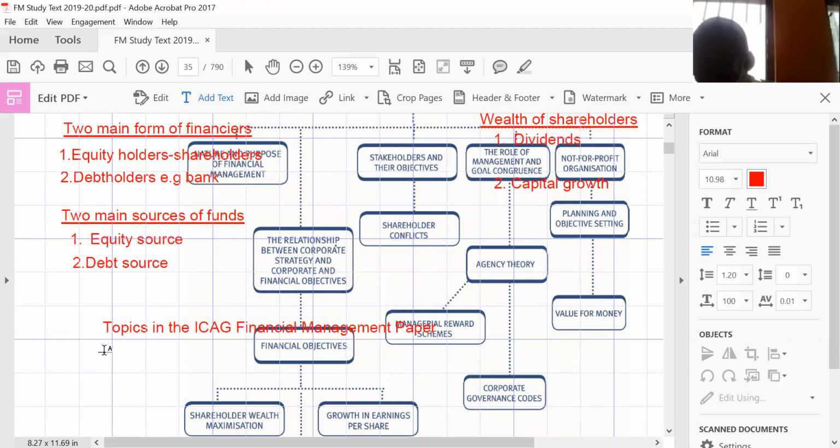The first topic we will look at is decision making. It's just the environment, the financial management environment, where we look at the types of decisions and what have you. So decision making.